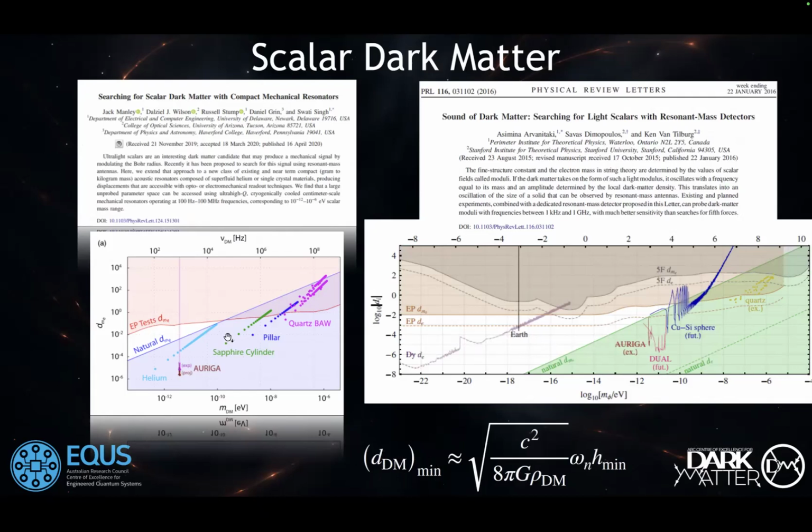So these D coefficients, the coupling to certain candidates for dark matter, they can use our data to put bounds as well. This is quartz bulk acoustic waves here and quartz here. So basically the takeaway here is that multi-mode acoustic cavity devices can be used to detect dark matter in addition to high-frequency gravitational waves.